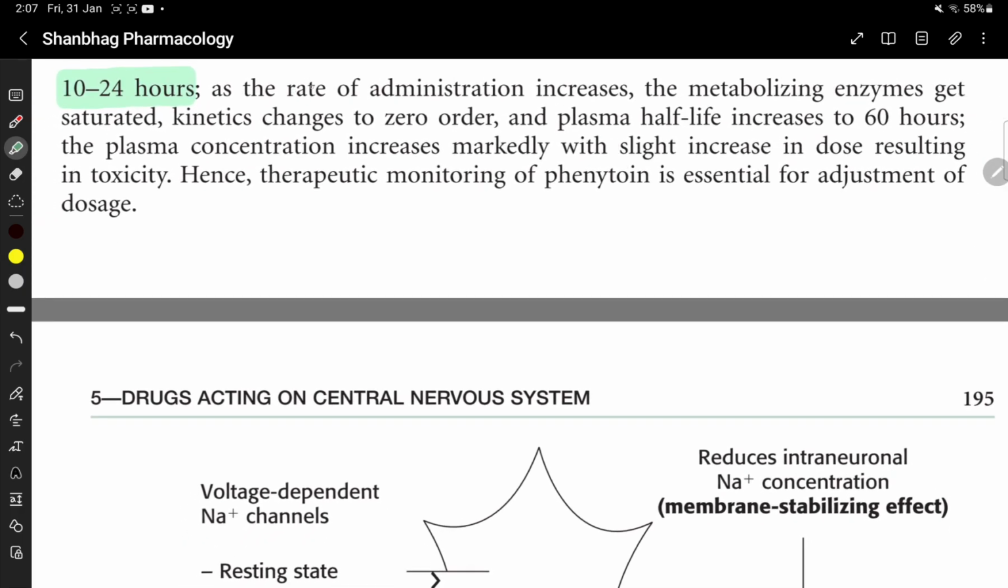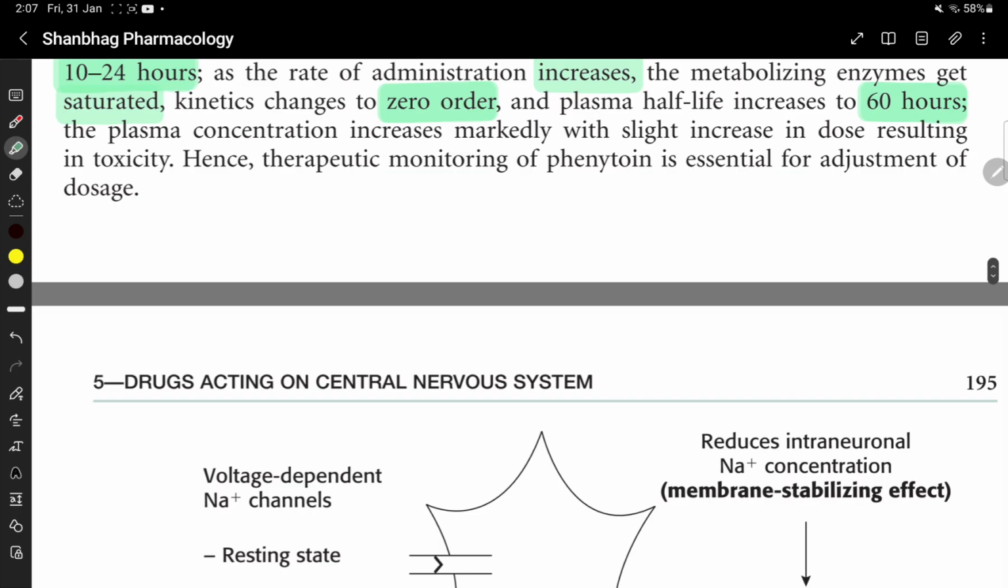As the rate of administration increases, metabolizing enzymes get saturated. Kinetics changes to zero order and plasma half-life increases to 60 hours. The plasma concentration increases markedly with slight increase in the dose, resulting in toxicity. Hence, therapeutic monitoring of phenytoin is essential for dosage.